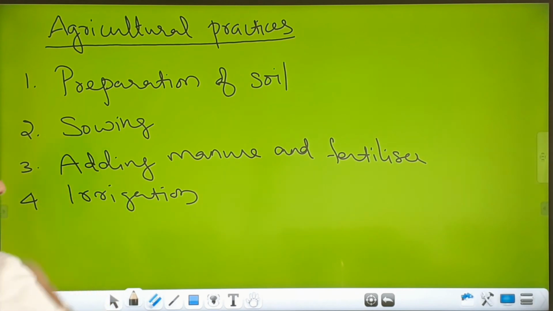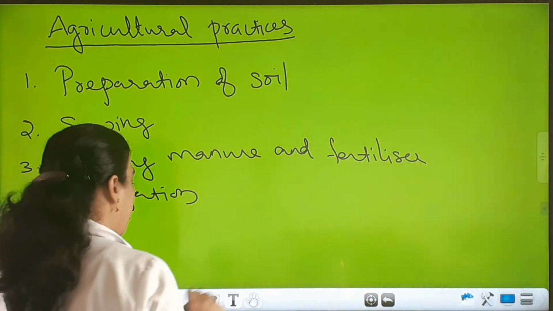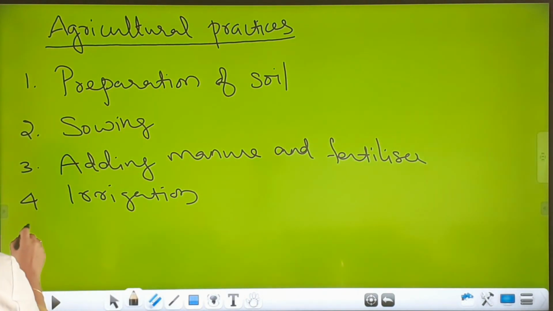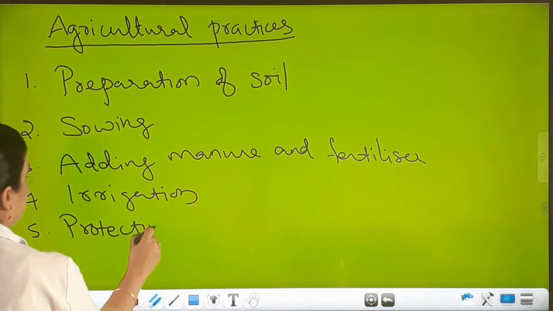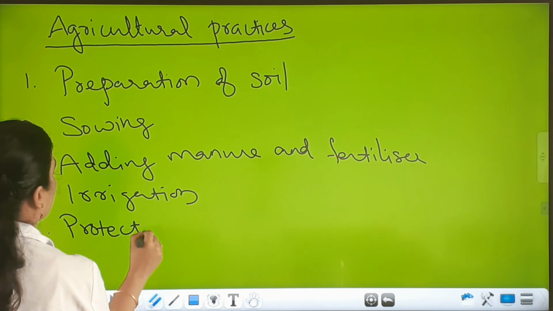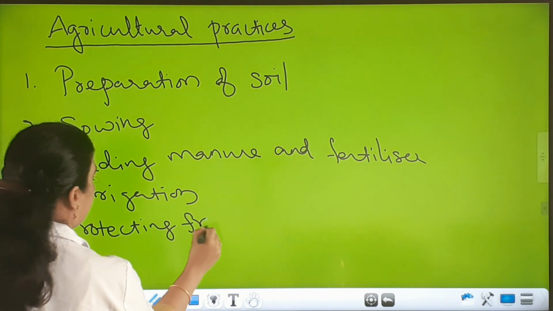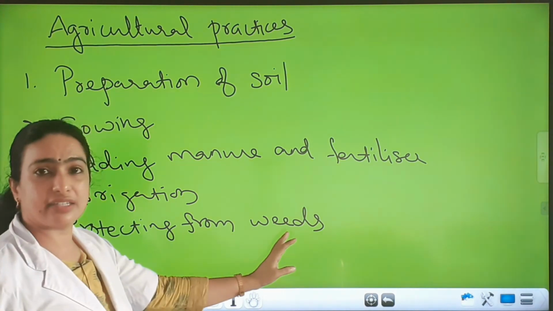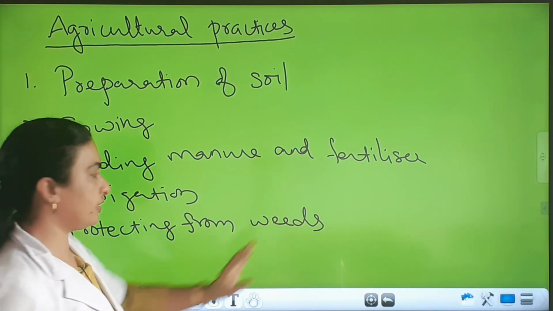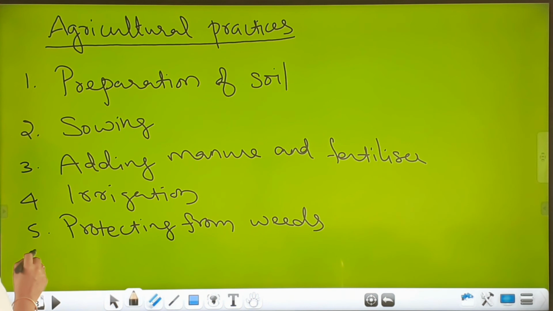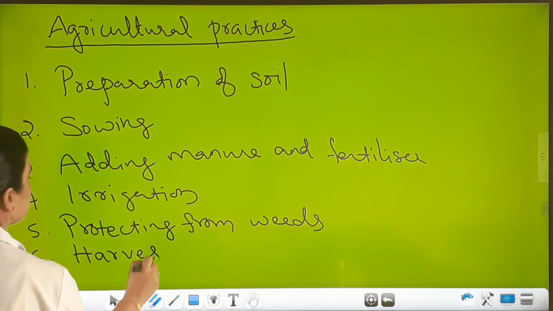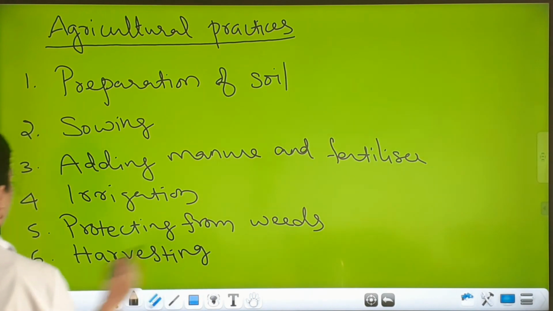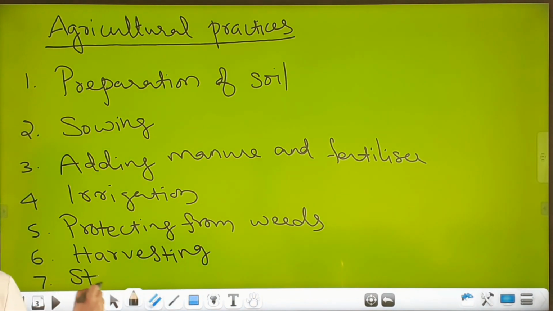Irrigation means supply of water at regular intervals. Then fifth one, protection from weeds. Weeds means the unwanted plants that grow along with the crops. Okay, that want to be removed. And sixth one is harvesting. And the last step is storage.